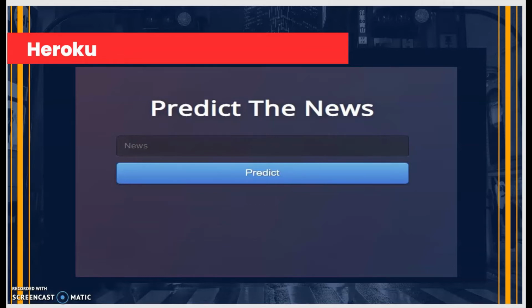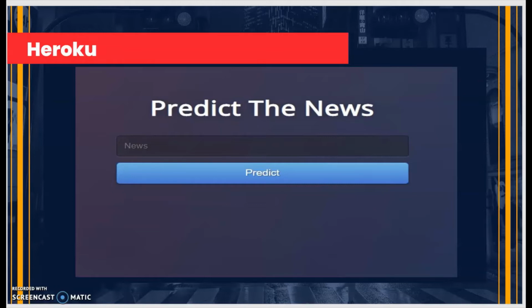After making the web application, we have deployed it on Heroku to make this application available publicly, so that any users can put the news in this portion so that they can identify whether that news is fake or real.